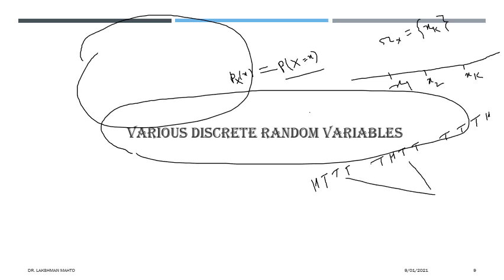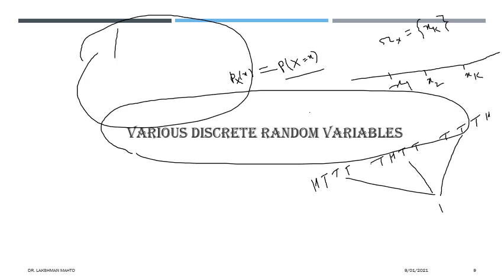All these are mapped to one, because in each of these outcomes you can observe only one head. So one is a real number x1, and definitely various outcomes would map to x1.